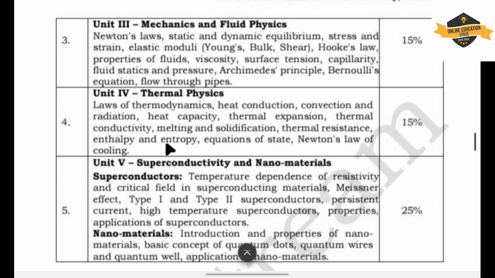Now Unit 4 is thermal physics. In thermal physics we have the laws of thermodynamics. Thermodynamics means anything that happens because of heat is called thermodynamics. Heat conduction, convection and radiation, heat capacity, thermal expansion, thermal conductivity, melting and solidification, thermal resistance, enthalpy and entropy, equation of state, Newton's law of cooling. This is all about Unit 4.